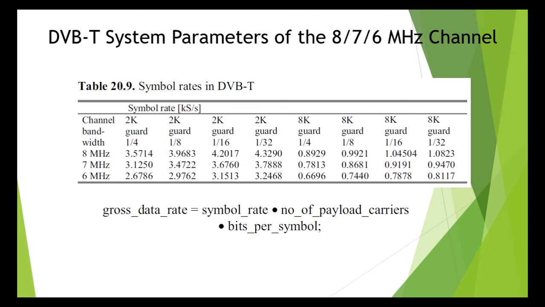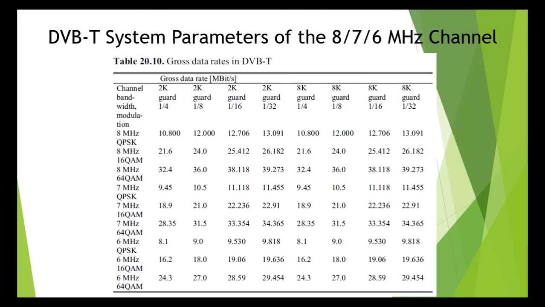The gross data rate is then determined from symbol rate times number of payload carriers times bits per symbol. The gross DVB-T data rates are listed in table 10 as a function of channel bandwidth and the guard interval length.